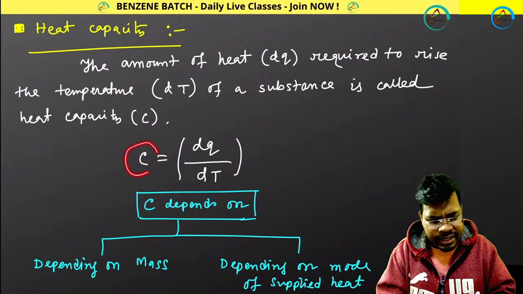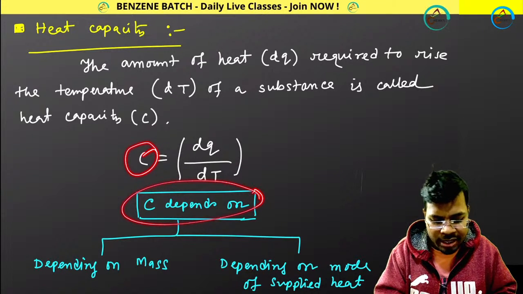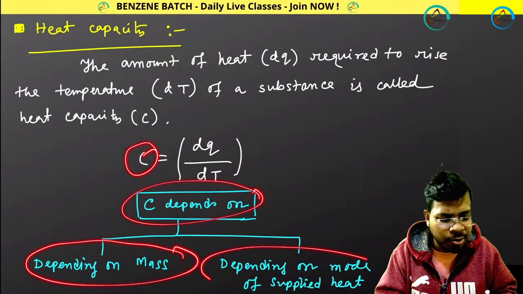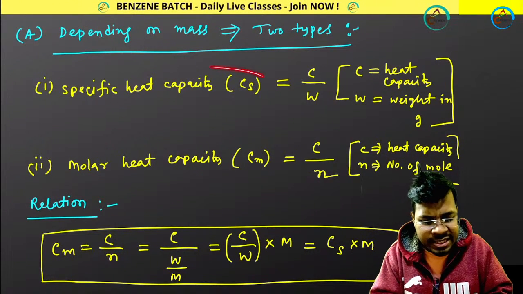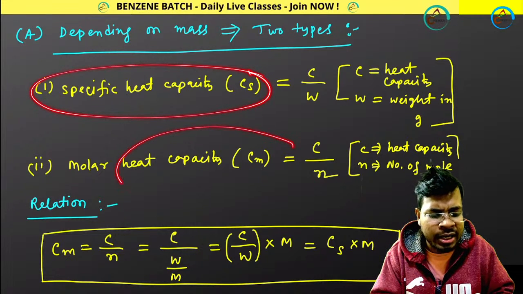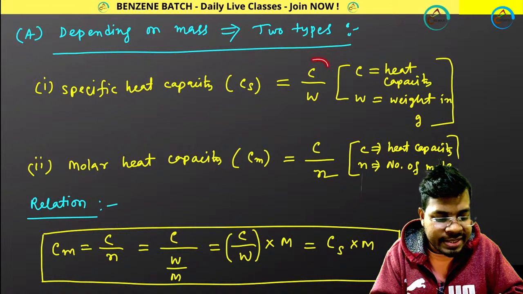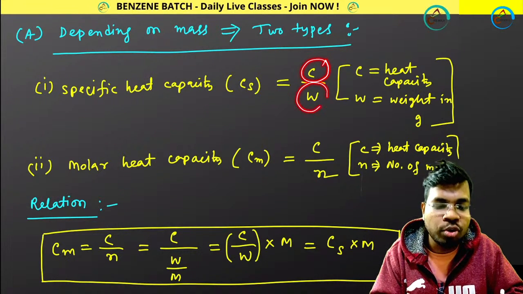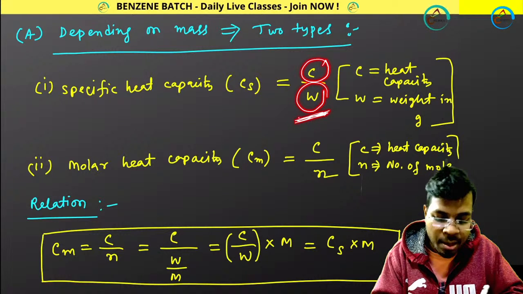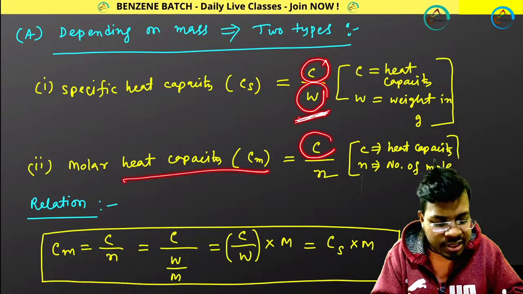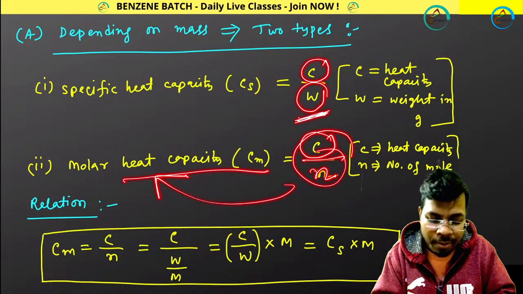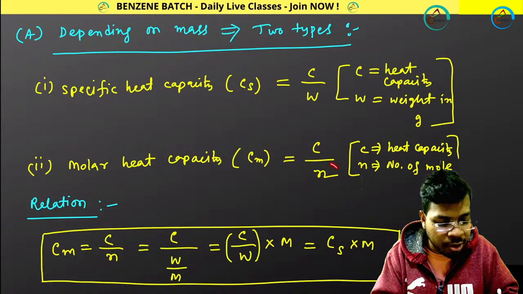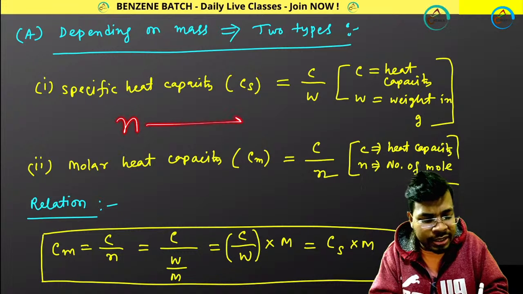So this heat capacity can be divided into two sections. One depends upon mass, another depends upon mode of heat supplied. So one is specific heat capacity and molar heat capacity. Specific means C, normal heat capacity, divided by W, the weight of that substance. Molar heat capacity means heat capacity divided by number of mole. Molar means for 1 mole. So N is the number of mole, so for N number of mole it is C.